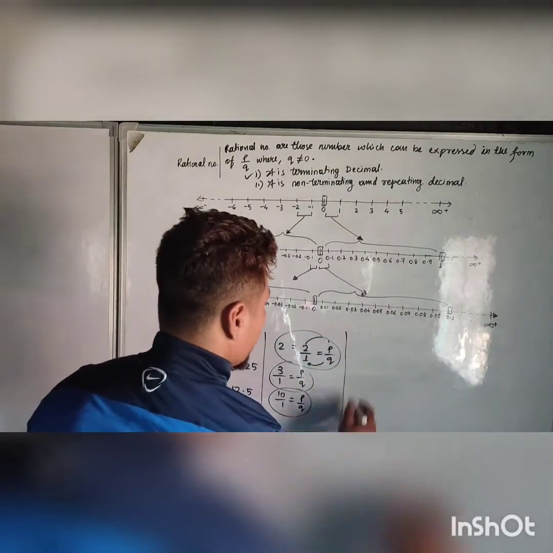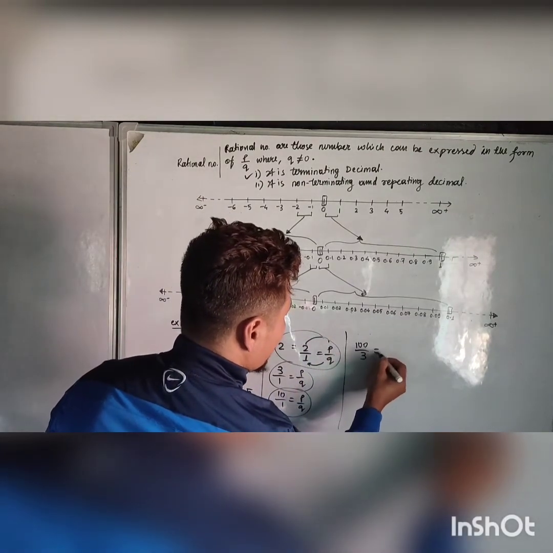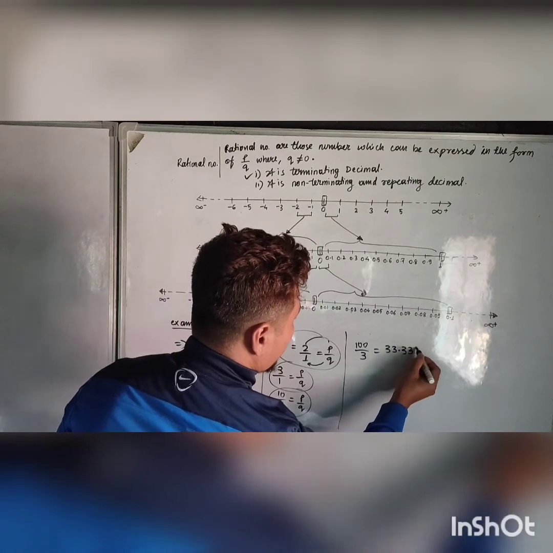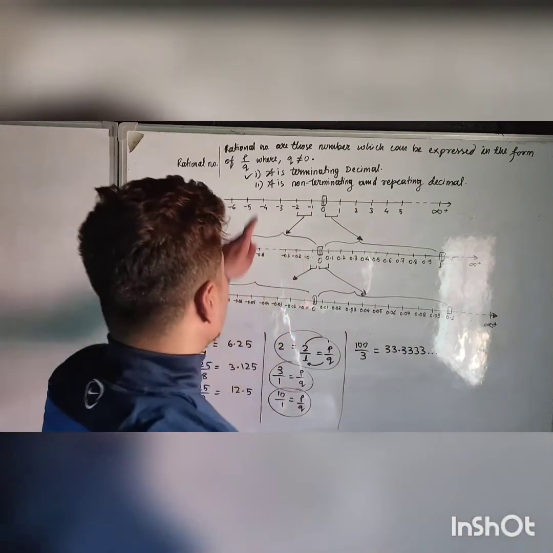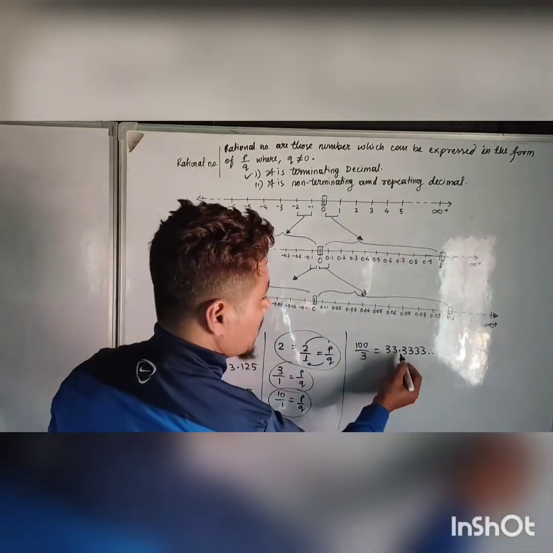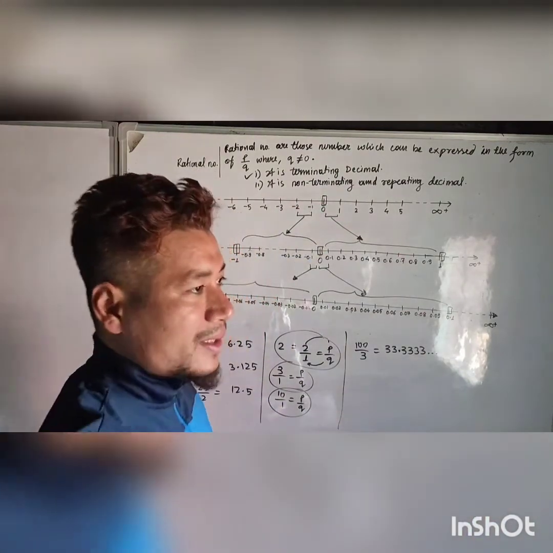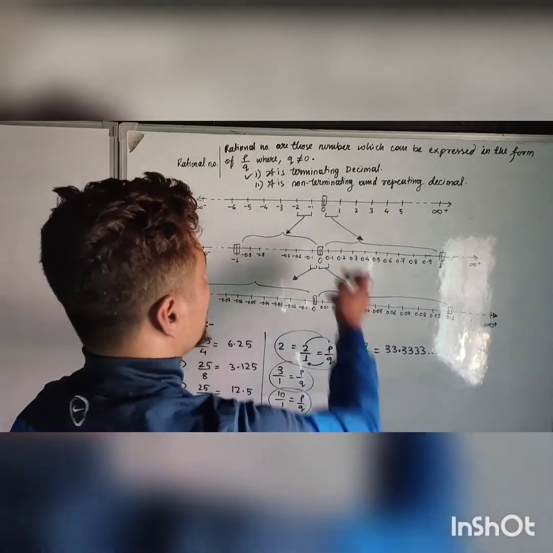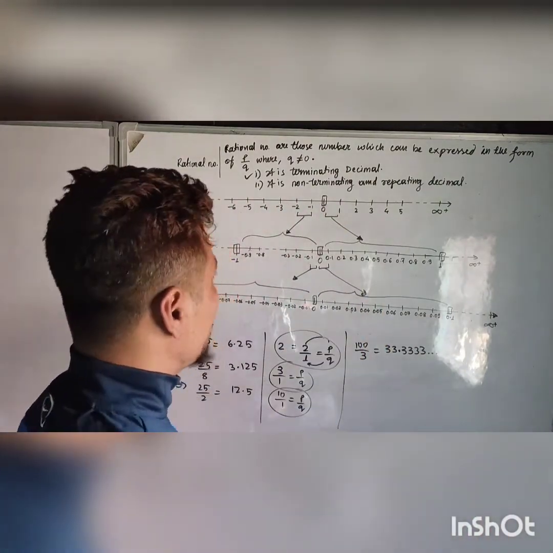And again, if you divide 100 by 3, we will get 33.33333. See, this is an example of a non-terminating and repeating decimal. The 3 will be repeated infinite times, so it is called a non-terminating and repeating decimal.